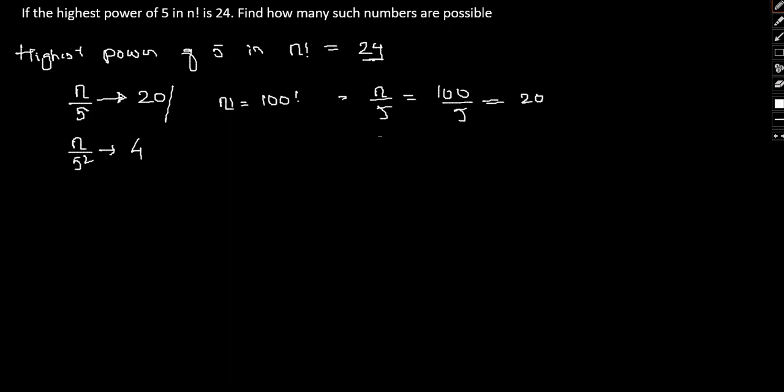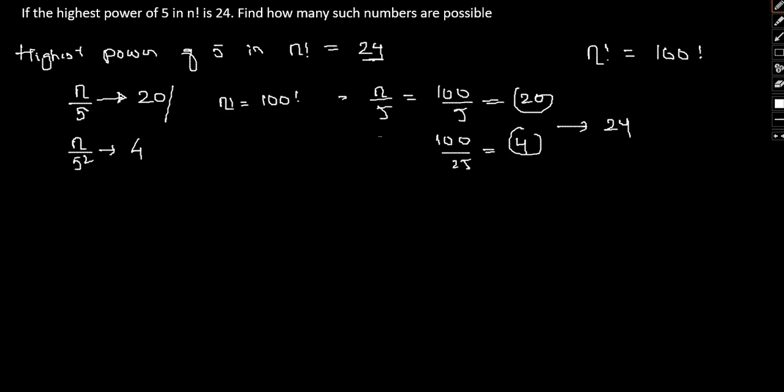Okay, again if I do 100 by 25, then we have 4. So what we have is 20 plus 4, 24. So n factorial can be 100 factorial. Okay, this can be the value.